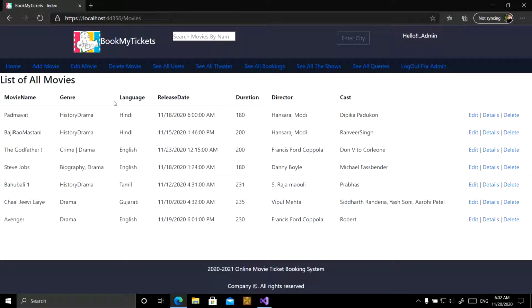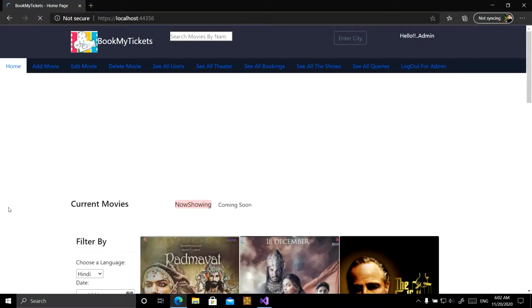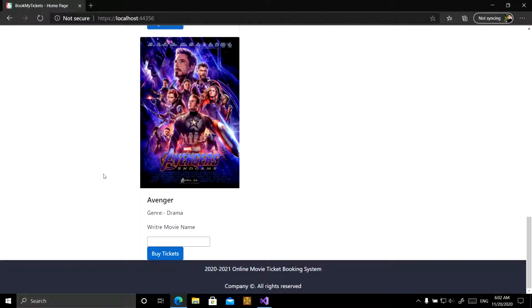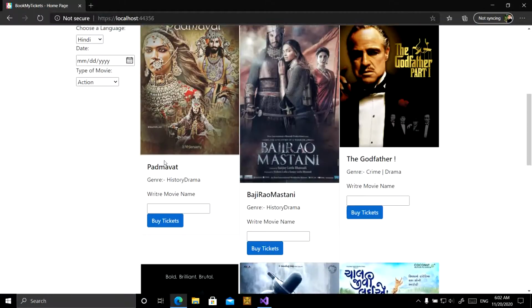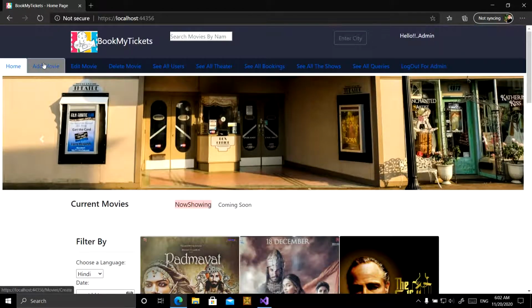Now it shows all the movies on this site, and here we have added the Avenger movie. Here it is shown. Okay. Now we are going to the home page to see whether it is added or not. Yes, it is added, Avenger movie, drama.